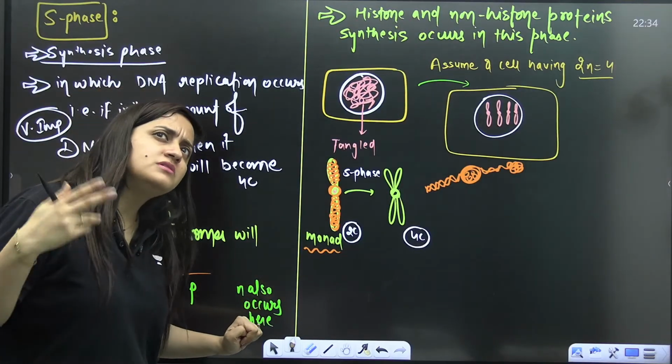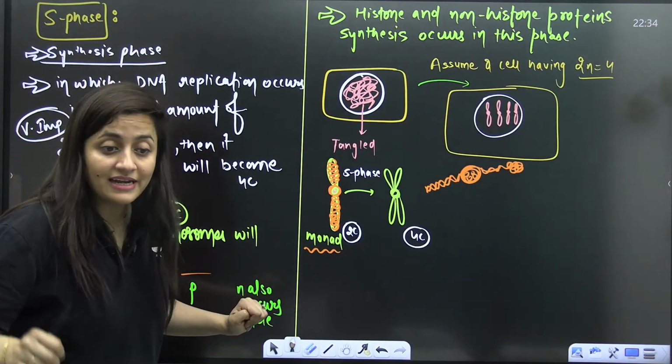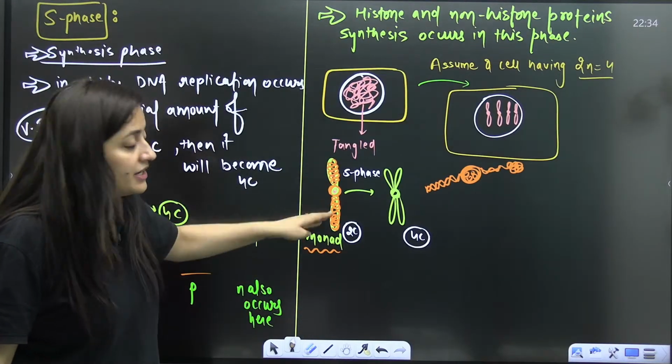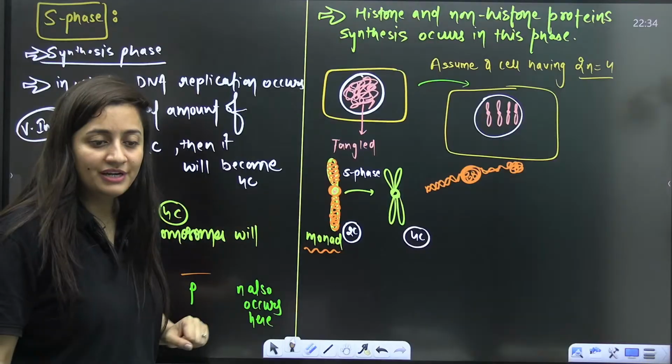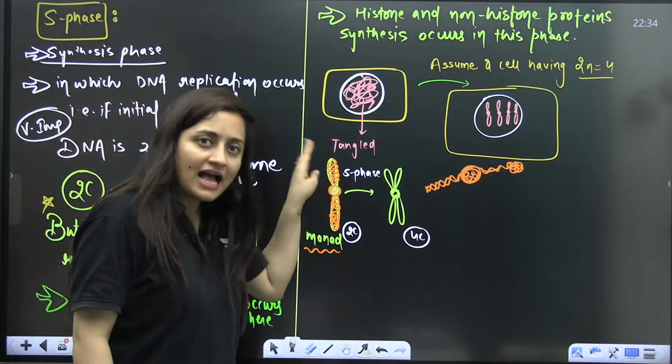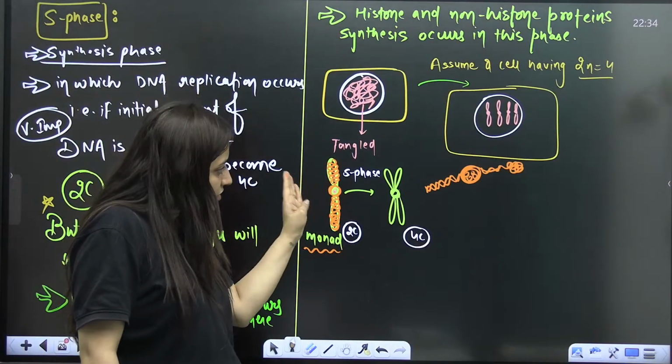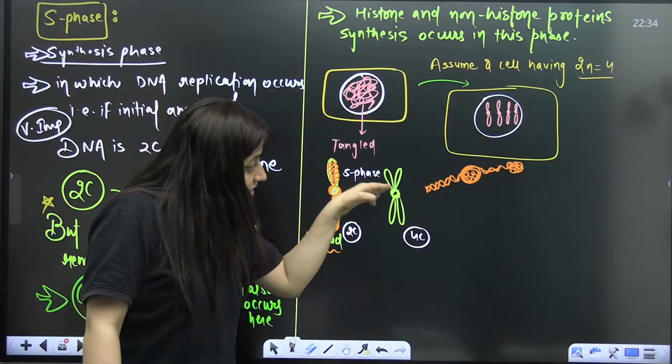Students ask, "Ma'am, the chromosome number is the same, then why do we say that the chromosome is getting duplicated?" Actually, it is made up of DNA and protein only. So because it is DNA and protein only, it is getting duplicated, it is getting replicated.